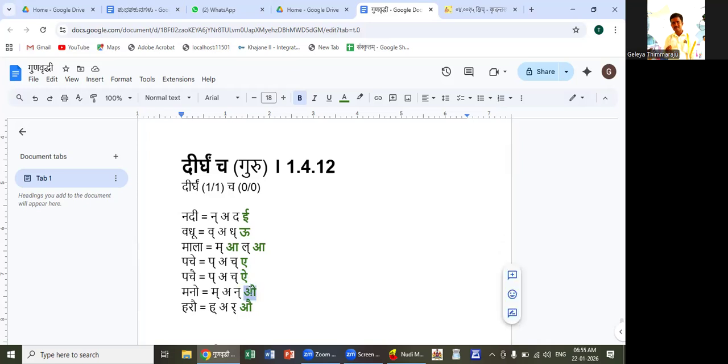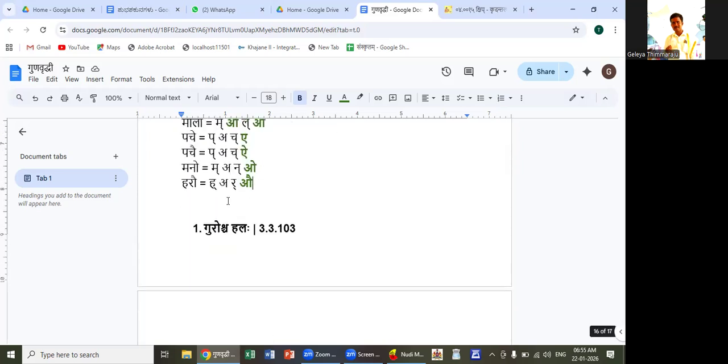In mano, o, in arau, au. These are all dirgha letters. So these all get the sanjna guru by dirgham cha. All dirgha letters are called guru, but hrasva letters are called laghu, but if they are followed by a sanyoga, they are called guru. Hrasva letters normally are called laghu. If they are followed by a sanyoga, then they are called guru.